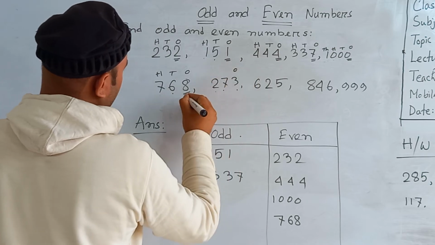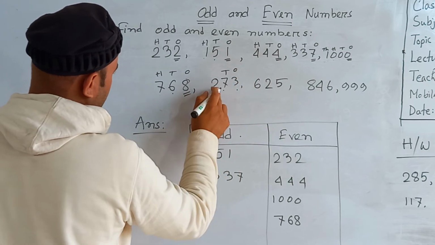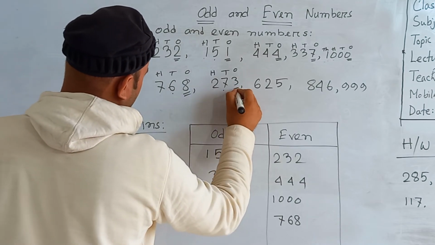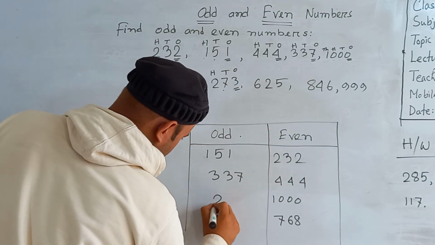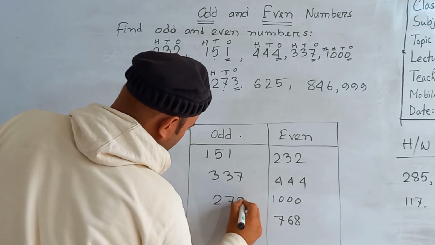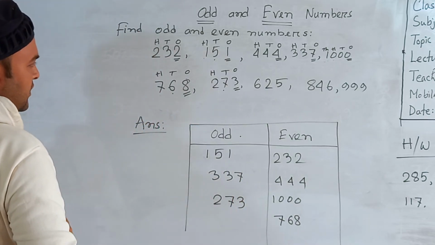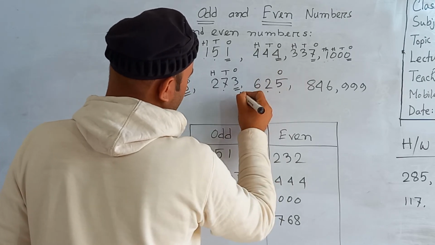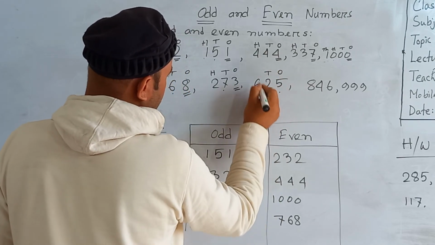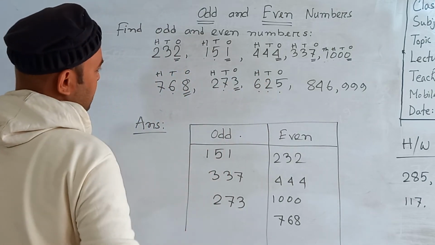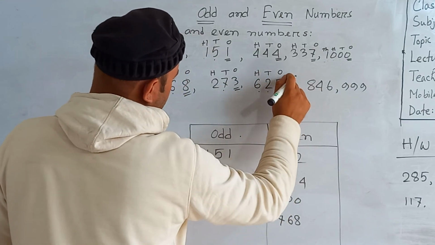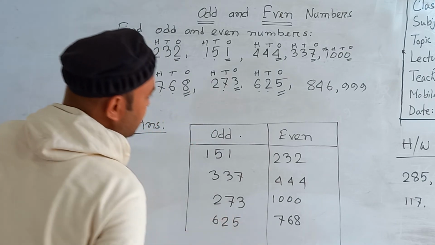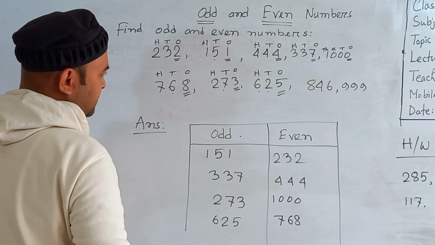273. 3 is in ones place, 7 is in tens place, and 2 is in hundreds place. So 3 is in ones place, so 273 is an odd number. Now the next one, 625. 5 is in ones place, 2 is in tens place, 6 is in hundreds place. Since 5 is in ones place, 625 is an odd number.